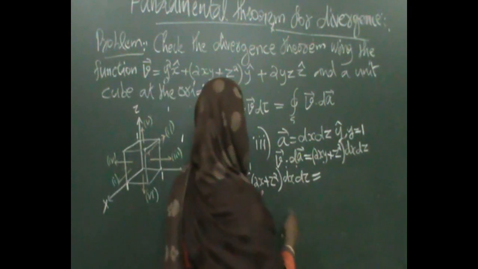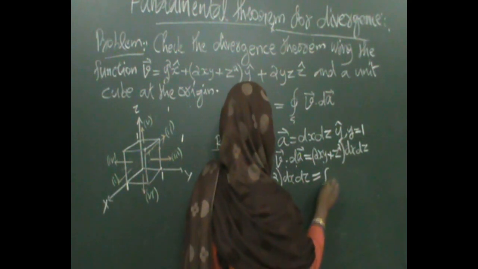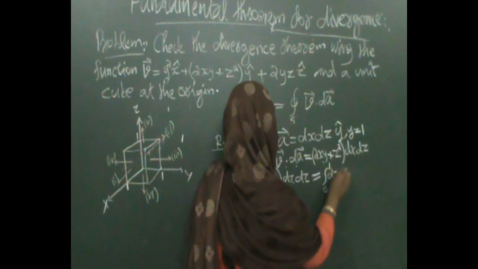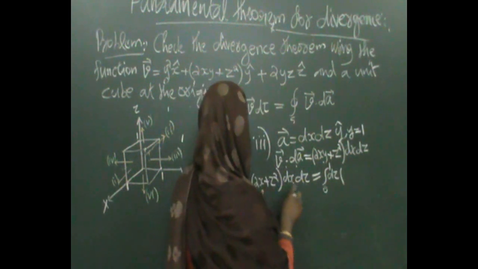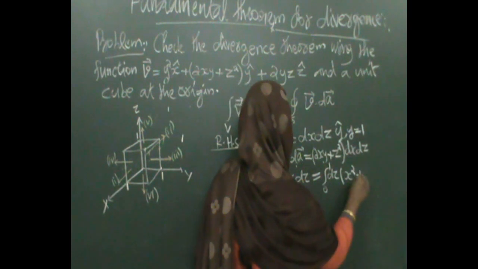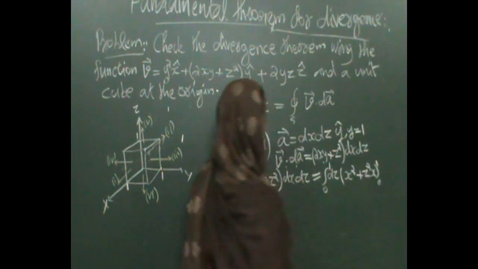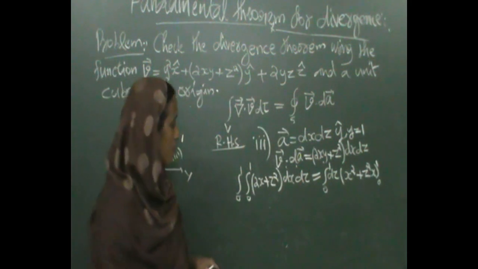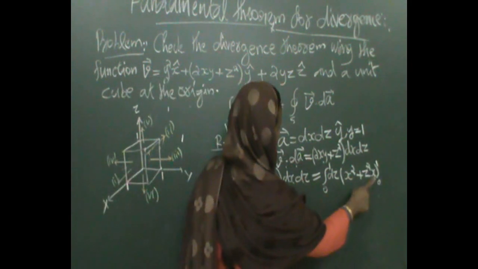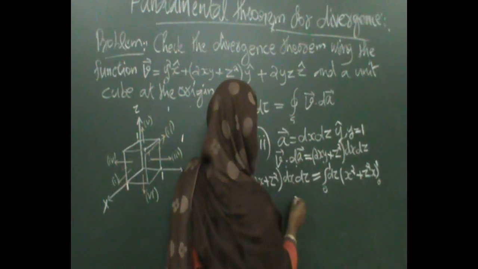Okay, so if you integrate with respect to dx, integral 0 to 1 dz, then x square plus z square x, from 0 to 1. Okay, then you get a 1 here, so z square remains here, here 1, so you have